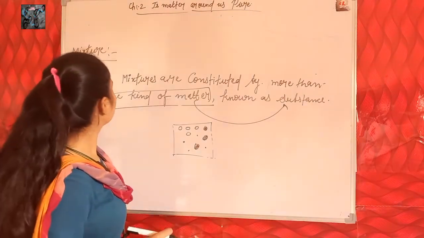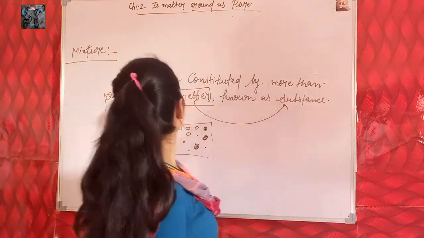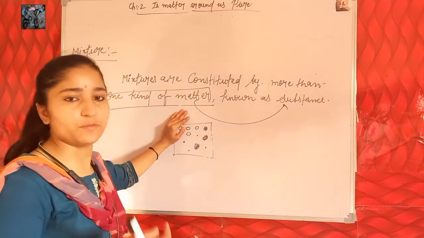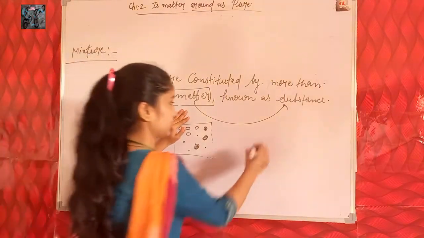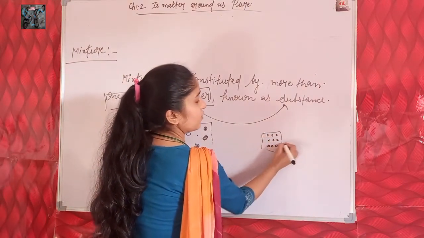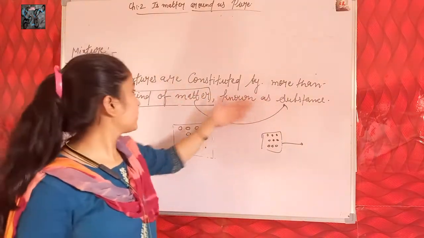Students, next is mixture. Mixtures are constituted by more than one kind of matter. One kind of matter means matter in which one type of particle exists. That matter is known as a substance. So mixtures are made by more than one type of matter.